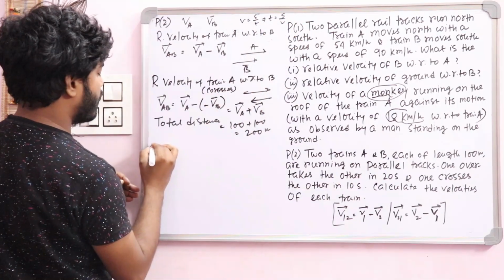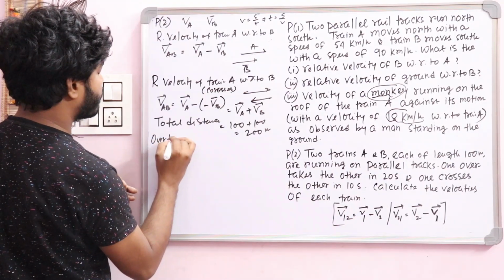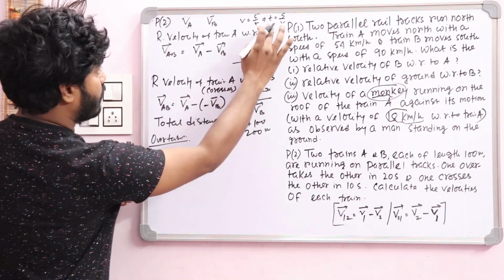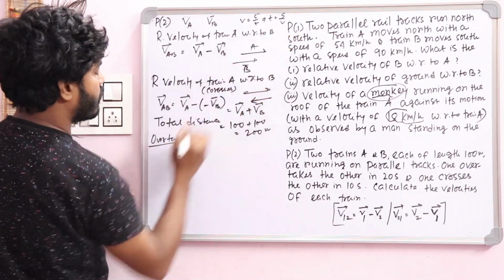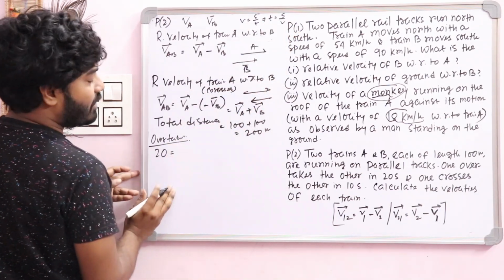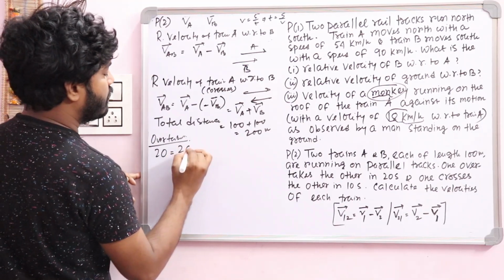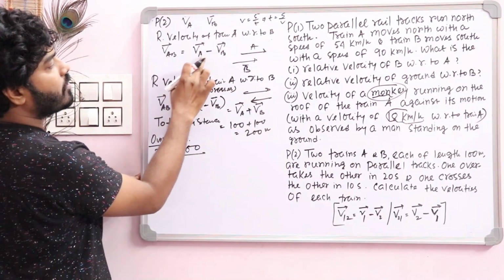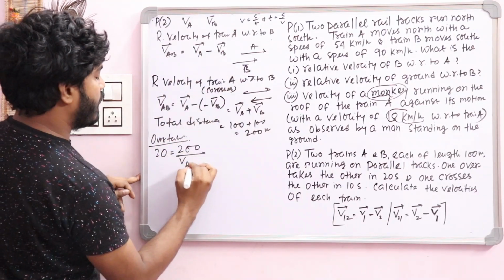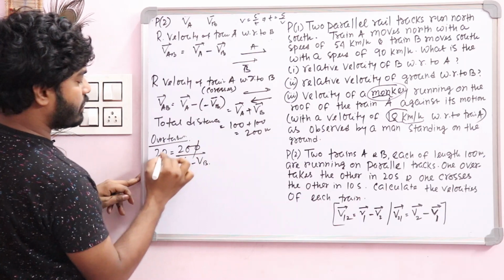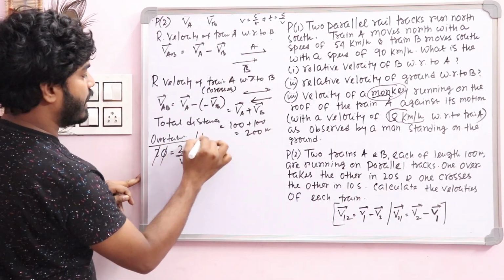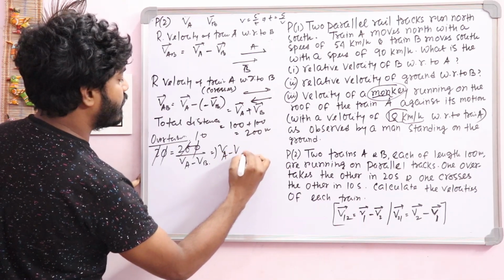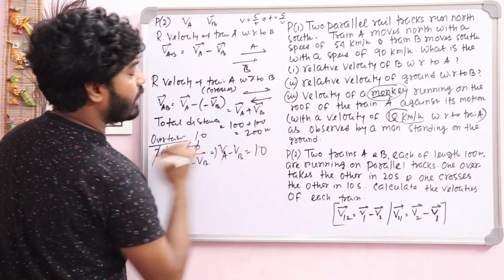So for the first case, for overtaking, time, according to this formula, time equal to distance by velocity. So time 20, distance, that is 200, and velocity, this one, overtaking velocity, VA minus VB. So from here you can say 0 0 cancel out, this one is 10. So from here you can say VA minus VB, that is equal to 10.